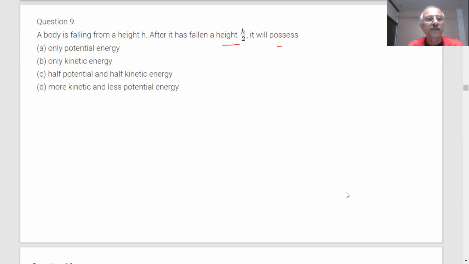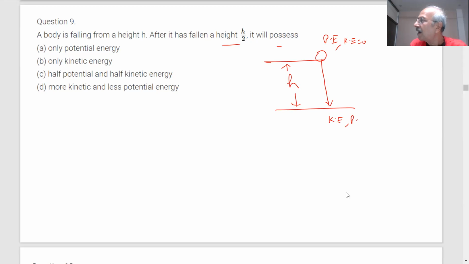Sir, it will possess half potential and half kinetic energy. Let us see a body. Here you have a body, student. It is falling. The height is h. So here it has potential energy and kinetic energy 0. And here, on the ground, it has kinetic energy and potential energy 0.